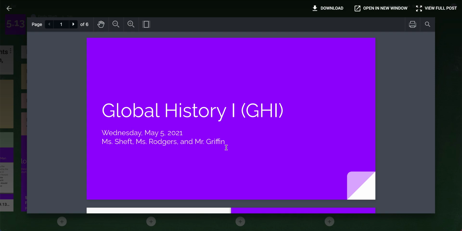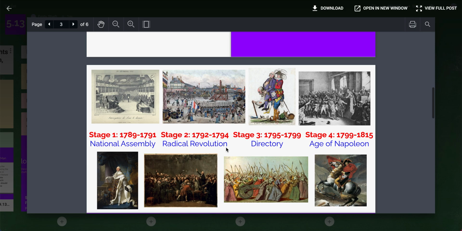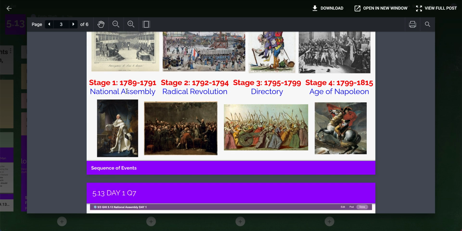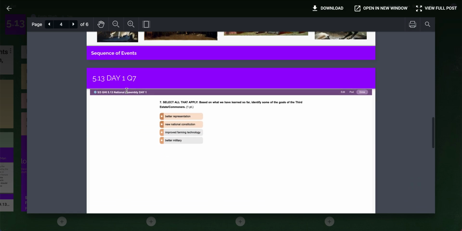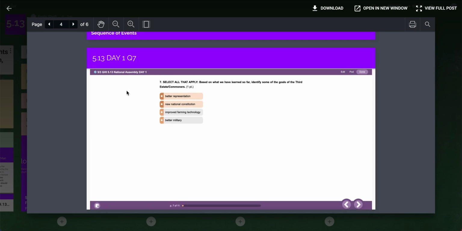So Monday and Tuesday of this week, we have been sort of setting the stage of the National Assembly portion of the French Revolution. And today we are bringing this stage to a close. I do want to go back to day 1, where we were looking at what the goals were that the Third Estate had. And again, those goals are better representation and a new national constitution.